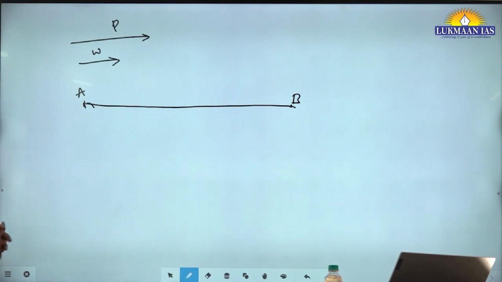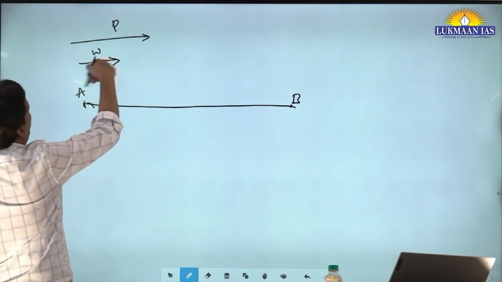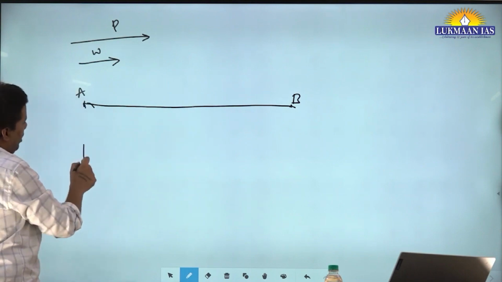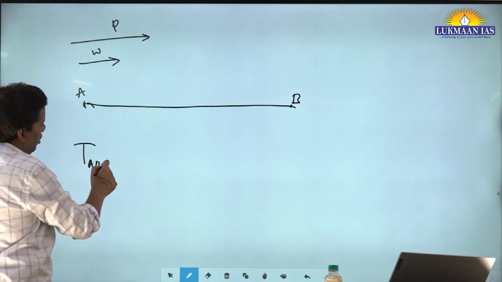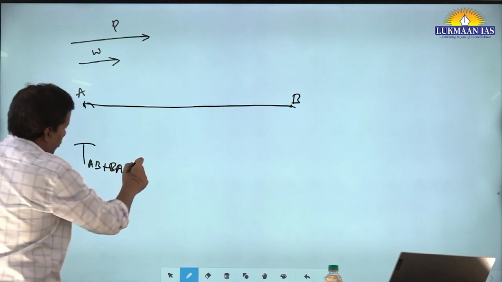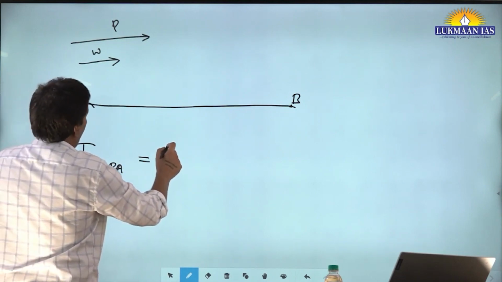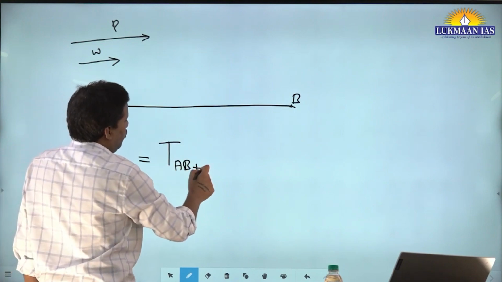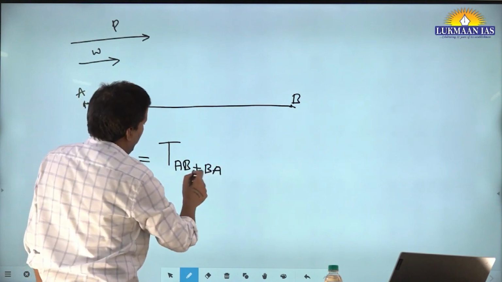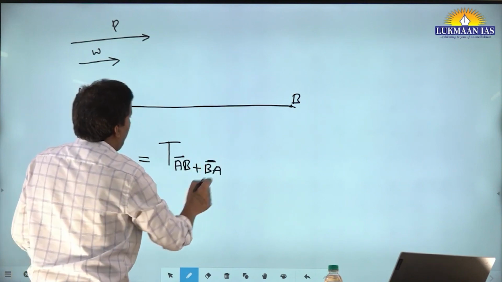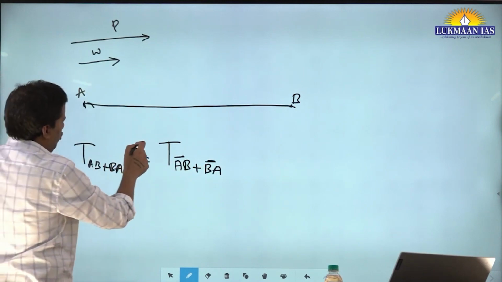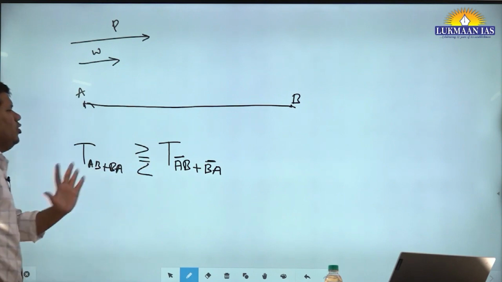So the question is, if there was no wind, then the time taken for the to-and-fro journey, time taken from A to B plus B to A, would be equal to the time taken from A to B plus B to A with wind. I'm just putting a bar here to indicate the wind situation. So is this time the same, or in the other situation will it be greater or smaller? That you have to tell.